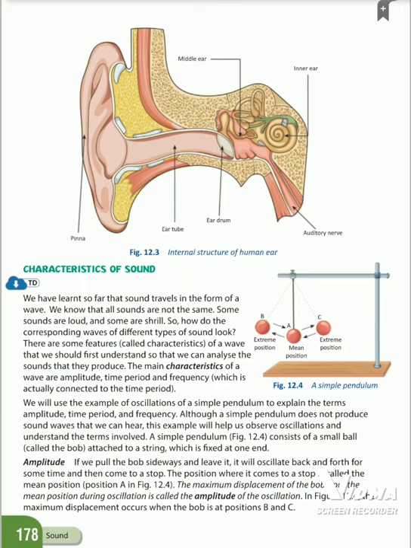See, first one, what is amplitude? The maximum displacement of the bob from the mean position during oscillation is called the amplitude. Then next one, time period.